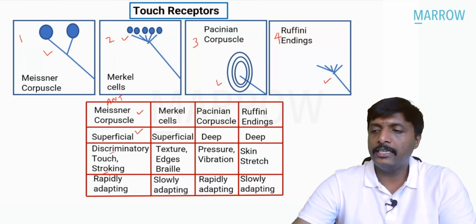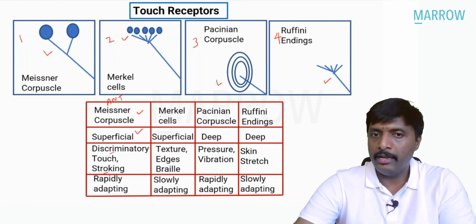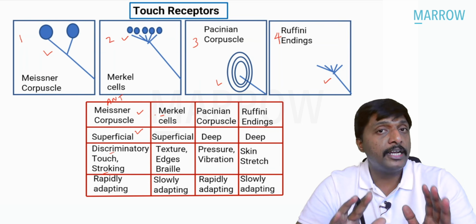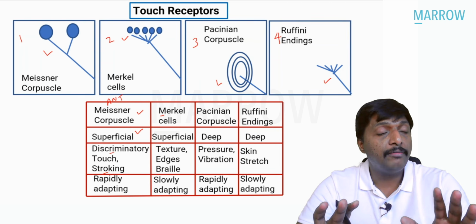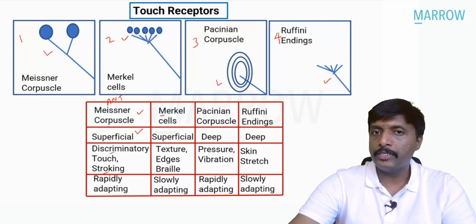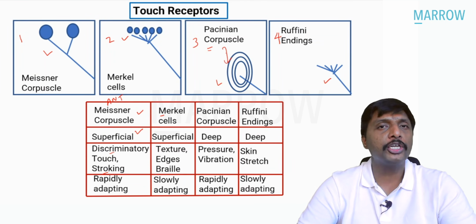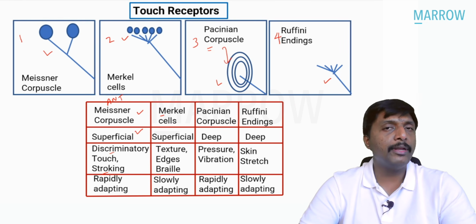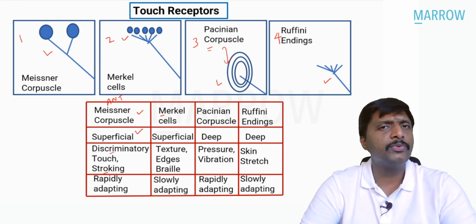That's next. Merkel cells. Remember, blind people, they always read with the help of Braille reading. Merkel cell, blind people, Braille reading. Pacinian corpuscle is very, very deep. They respond to pressure. Not only that, fast vibration. We do vibration sense with the help of a vibrating tuning fork.